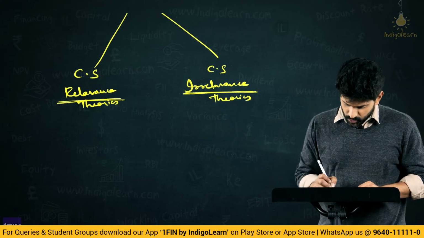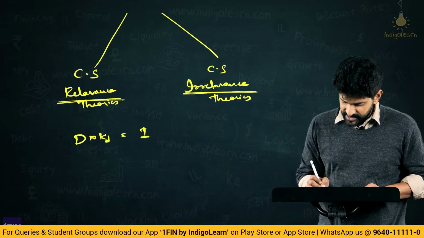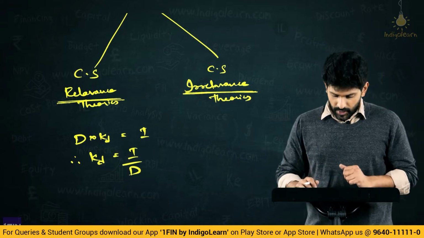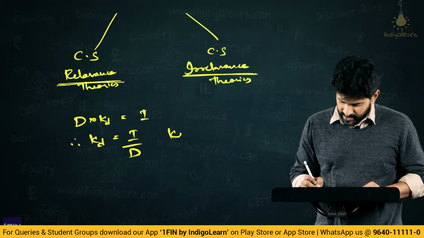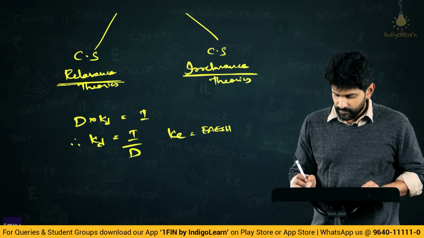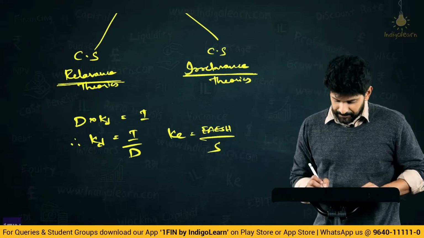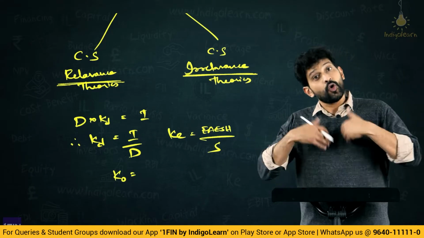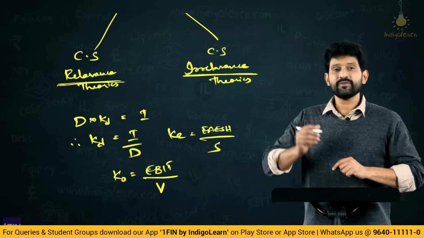Friends, we knew how to compute interest basically. Debt component into the cost of debt will give us the interest. Can we say therefore KD is nothing but interest by debt? Now what is interest? The inflow of the debt. Debt is the value of debt. Similarly, can we say KE is equal to earnings of equity? The earnings available to equity shareholders divided by the value of equity, we call it S. Therefore, can we also say KO is equal to, now what is the cost? We are talking about overall cost of capital. Therefore, we will talk about the overall earnings, that is EBIT, divided by nothing but value of the firm.